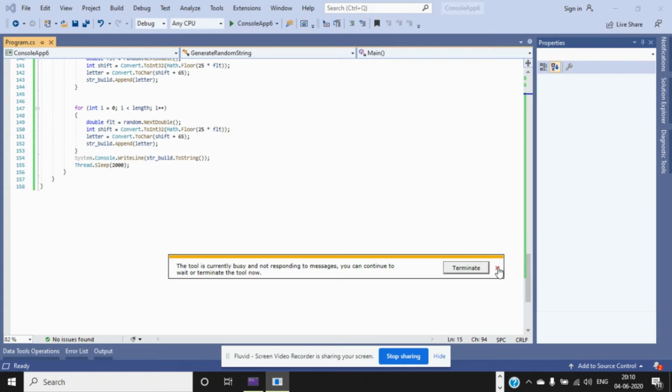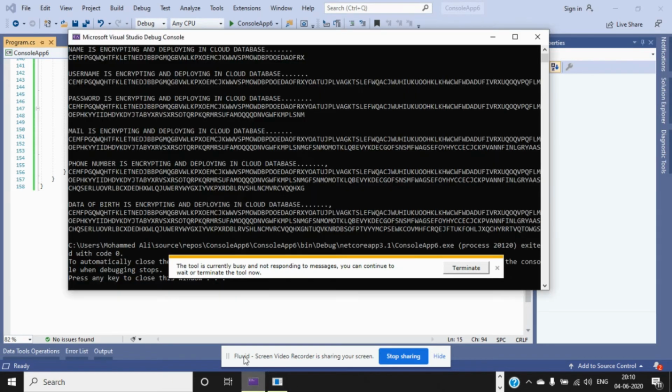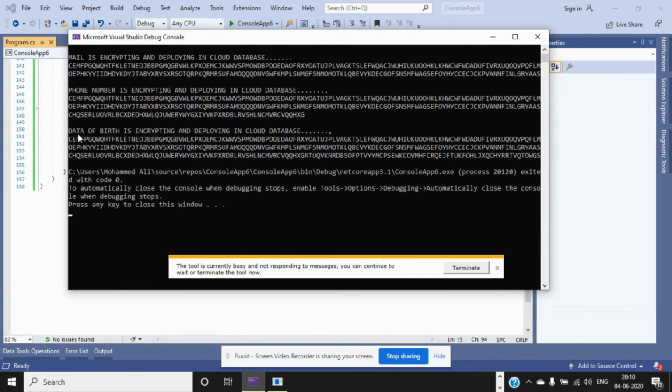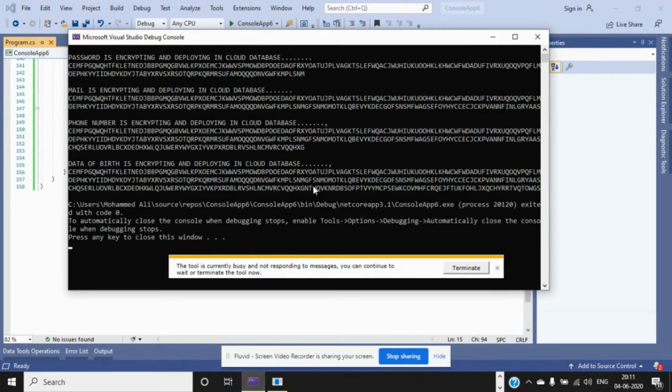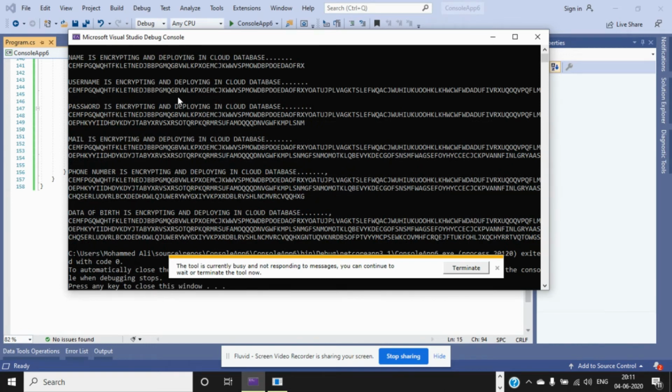See, in the database, the date of birth is encrypted and deployed. Here you can see 3 lines of code when compared to the first line. The first line is half a line of code, and it gradually increases, and you can see the same random letters, because one is linked to the other, right? In order to give a connection, this has been arranged in such a way, and that's why this encryption is called hierarchy identity based encryption.